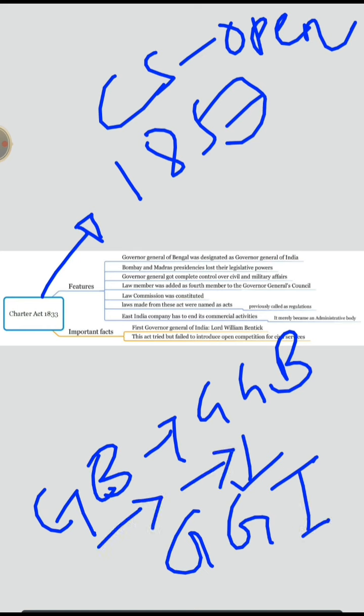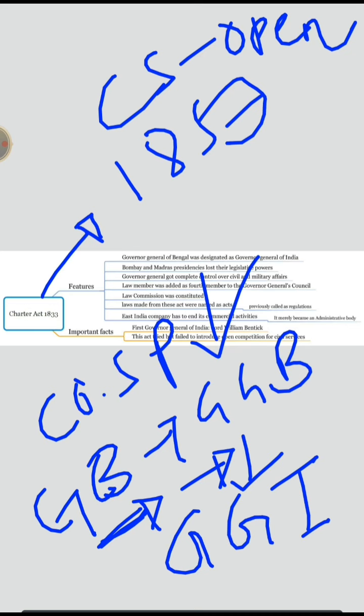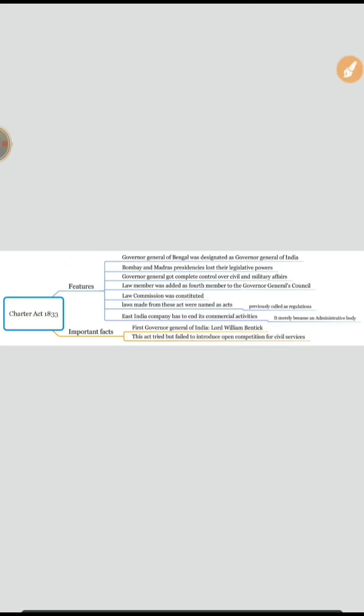Slowly, the power shifted towards British Crown rule, and the company's powers got reduced. So this is the strategy of the British government, as they needed to understand more about India through East India Company. Let us move forward.